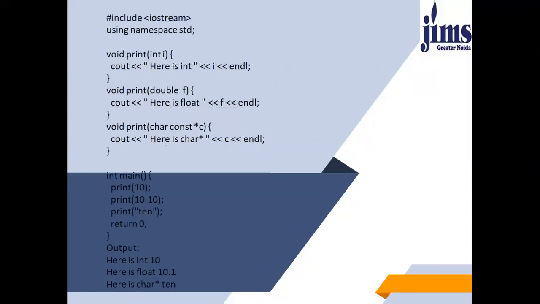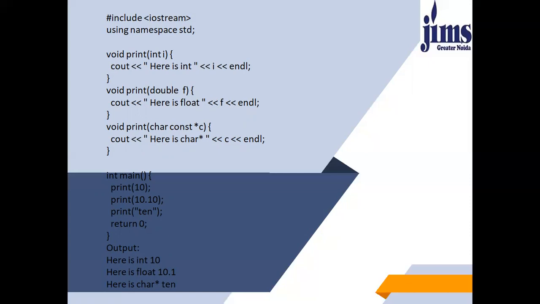Here is an example of function overloading. We'll start the program by including the iostream file. Then we have created three functions named print. In the first print function, I have passed an integer variable. In the second print function, I have passed a double variable. In the third print function, I have passed a constant pointer c, a character variable. So you can see here we have used the concept of function overloading with the same name but different parameter list. In the first print, the parameter is int. In the second print, the parameter is double. And in the third print, the parameter is character.